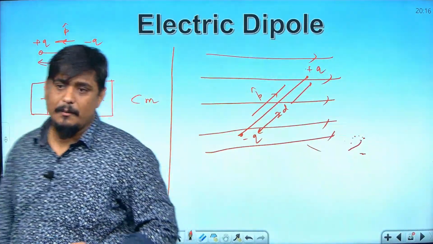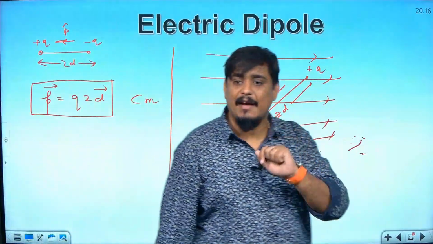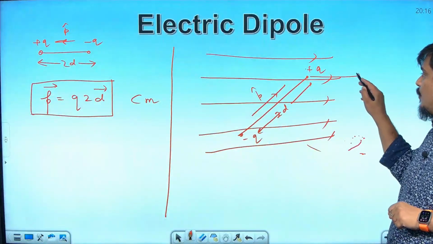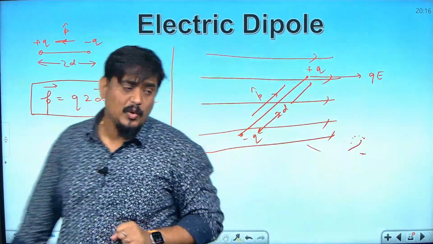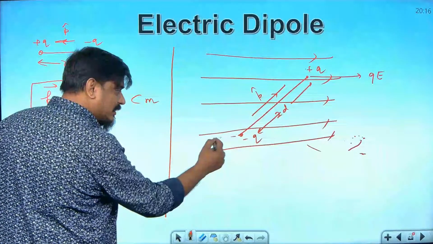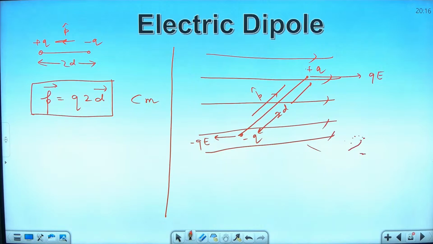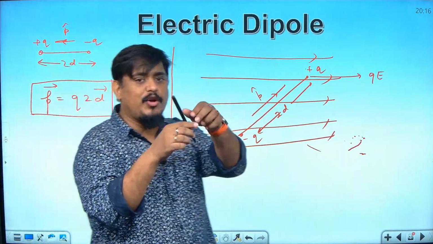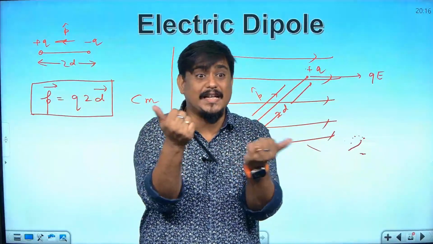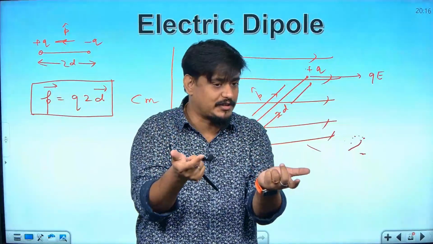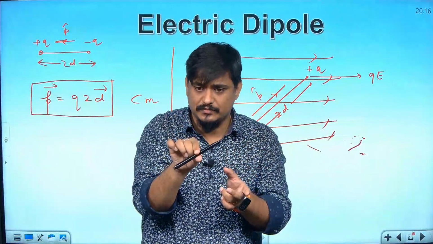Why torque? Because this plus Q will have a force in this direction. How much? QE. This minus Q will have a force in the opposite direction. Magnitude the same, QE only, but minus. Minus means opposite direction. Now on an object, if you have two forces of the same magnitude but opposite direction and different lines of action, it will make the object rotate, isn't it?